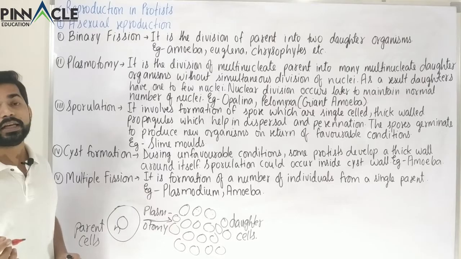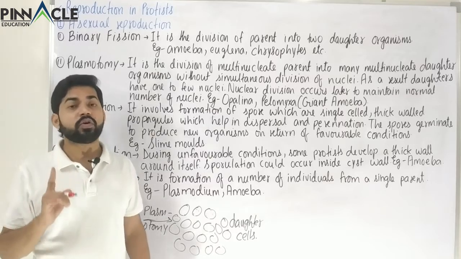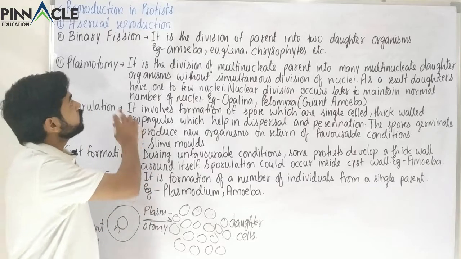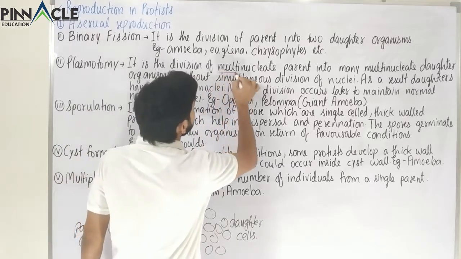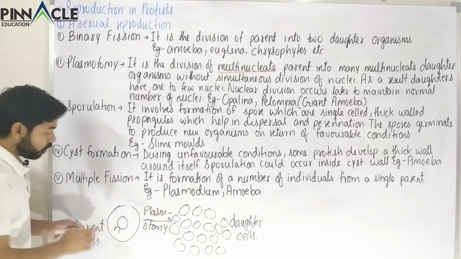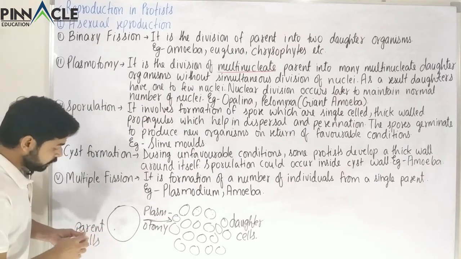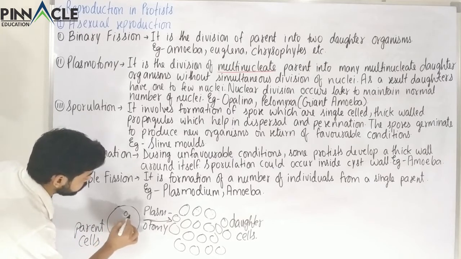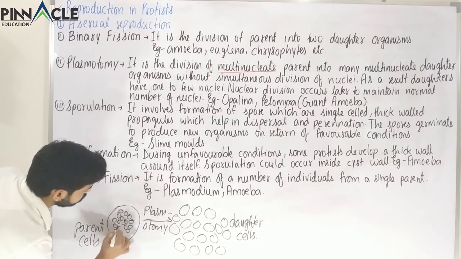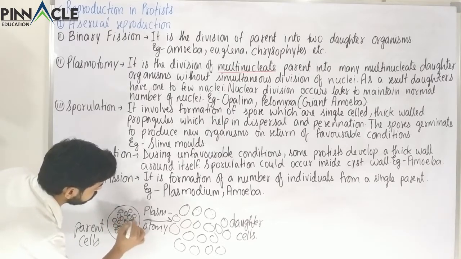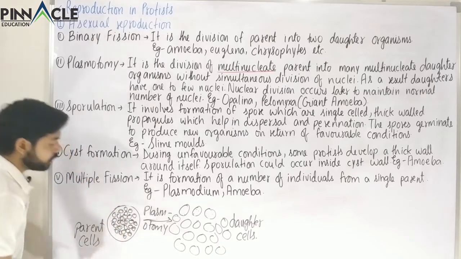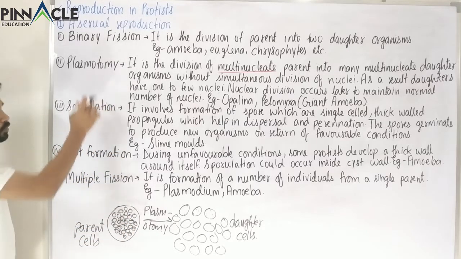Multinucleate means that the parent cell does not contain one single nucleus, it could have hundreds of nuclei. So it is a division of a multinucleate parent. This parent cell will contain not just one nucleus, it will contain lots and lots of nuclei. So this is the case with the plasmotomy parent.